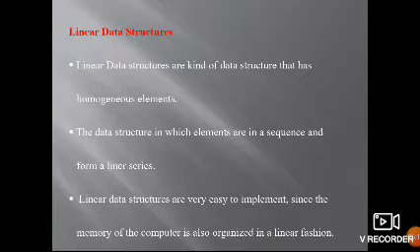Linear data structures have homogeneous elements, for example arrays. Elements are in sequence and form a linear series. Linear data structures are very easy to implement since the memory of the computer is also organized in a linear fashion.